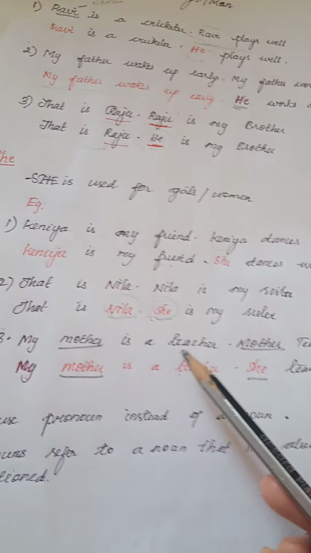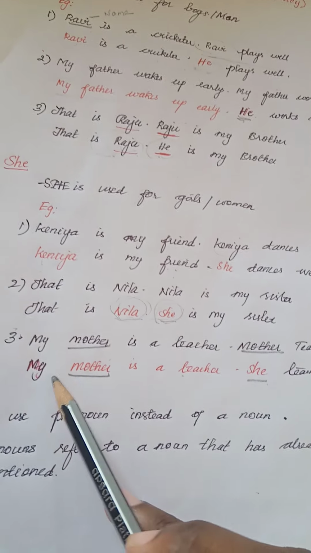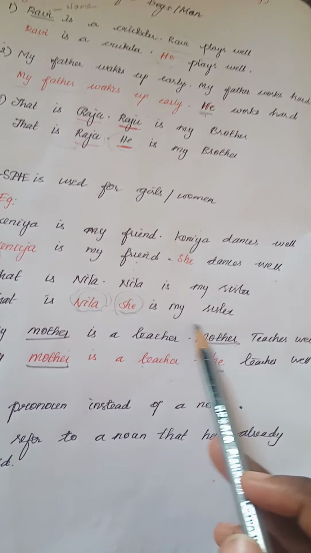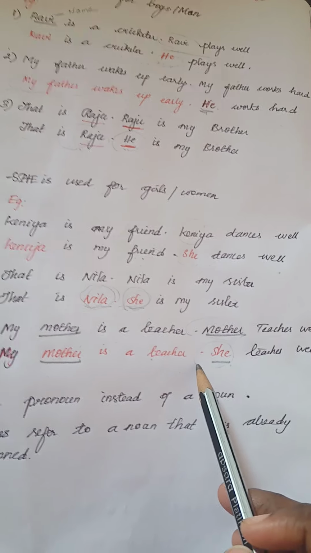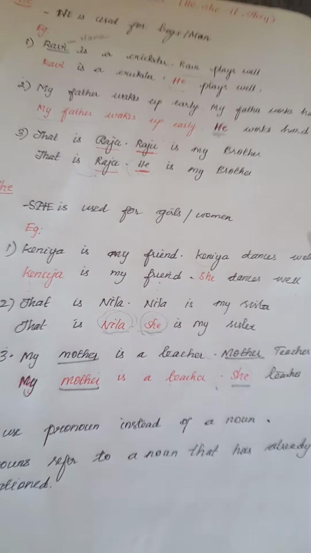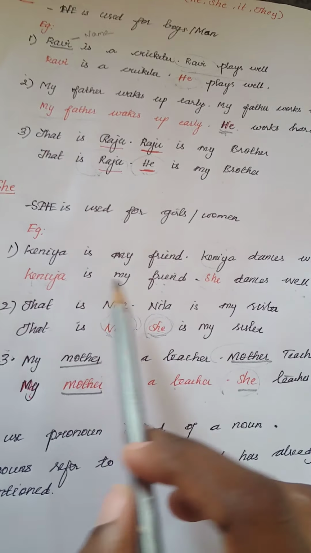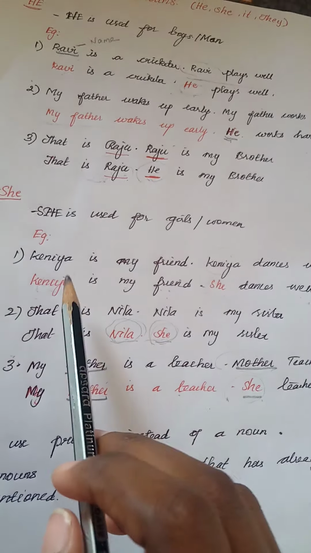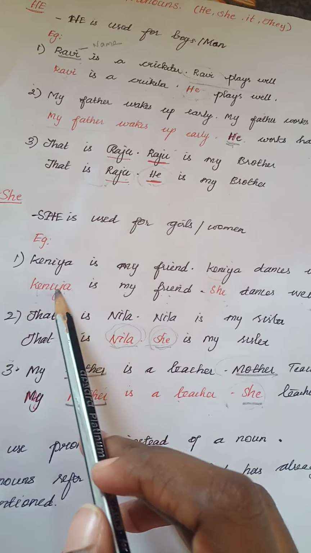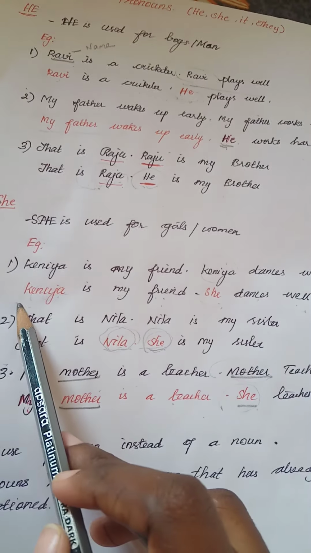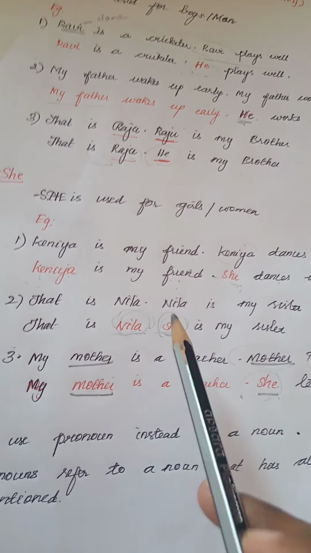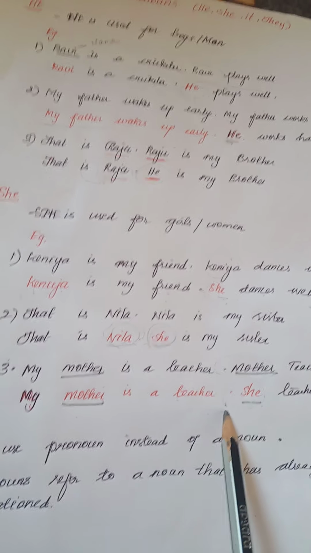My mother is a teacher. My mother teaches well. My mother is a teacher. She teaches well. We are replacing the noun mother with the pronoun she. Got it? So whenever we write two sentences, in the first sentence we should not use a pronoun. We should use the subject name. Only in the second sentence we have to replace the noun with the pronoun. Kenya is replaced with the pronoun she. Nila is replaced with the pronoun she. Mother is replaced with the pronoun she.